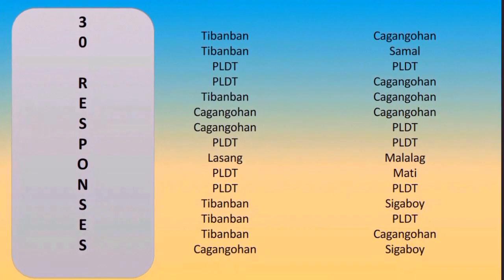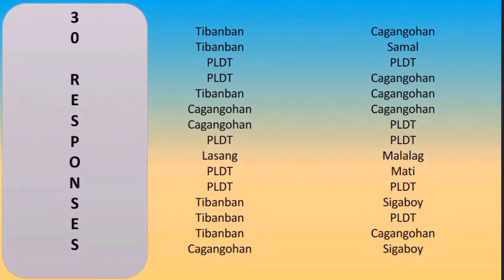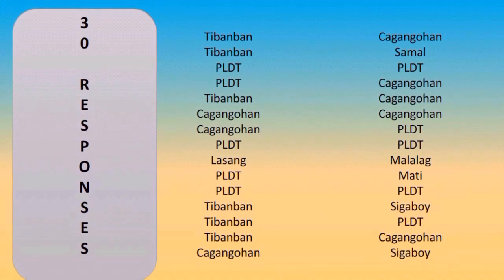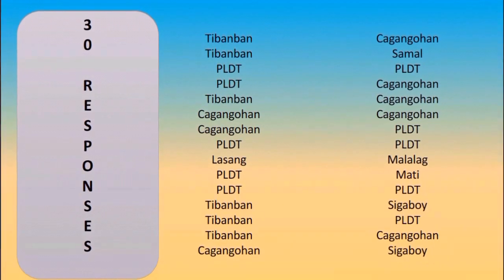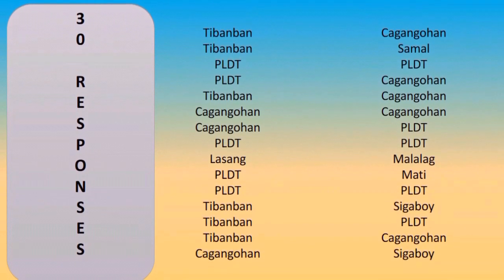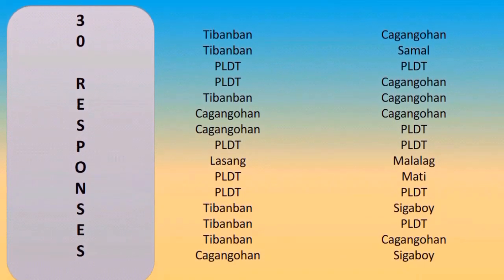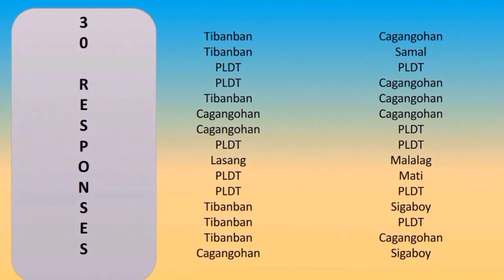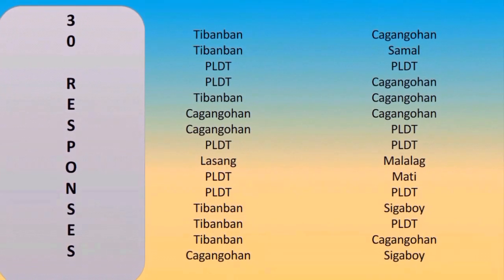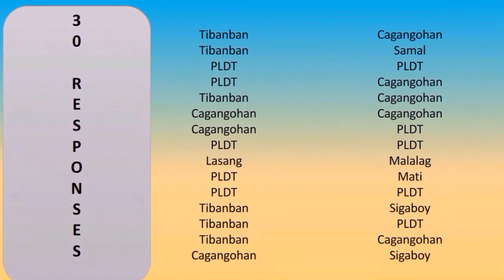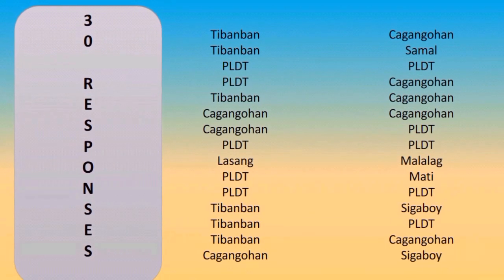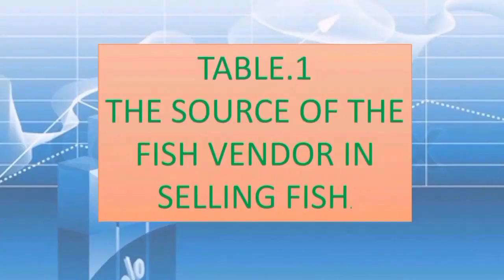Letter respondents responded with the following data: Tibanban, Tibanban, PLDT, PLDT, Tibanban, Kaganguhan, Kaganguhan, PLDT, Lasang, PLDT, PLDT, Tibanban, Tibanban, Tibanban, Kaganguhan, Kaganguhan, Samal, PLDT, Kaganguhan, Kaganguhan, Kaganguhan, PLDT, PLDT, Malalag, Mate, PLDT, Sigaboy, PLDT, Kaganguhan, Sigaboy.